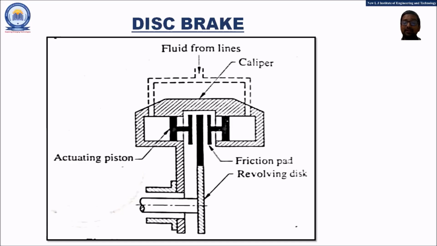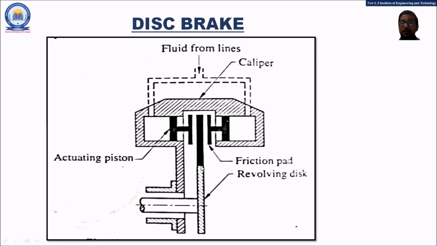Because of the entry of the hydraulic fluid, the piston will be moving in the inward direction. This movement of the piston will make the friction pad come in contact with the revolving disc. So because of the contact of the friction pads with the revolving disc, due to the friction, the frictional resistance will be provided and gradually the speed of the revolving disc will be reduced, and thus finally the speed of the shaft will be reduced.